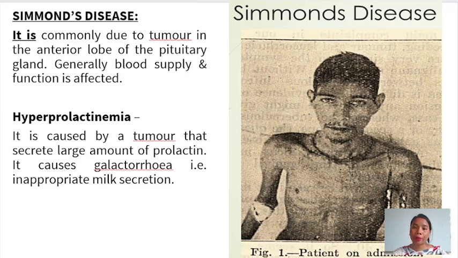Next one is hyperprolactinemia. Hyperprolactinemia is a condition which is caused by a tumor that secretes a large amount of prolactin. And prolactin is a hormone which regulates milk secretion. Then it causes galactorrhea, that is inappropriate milk secretion.